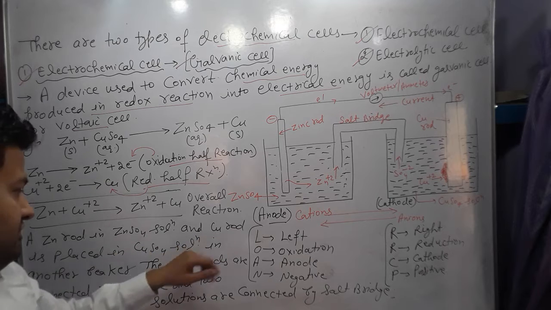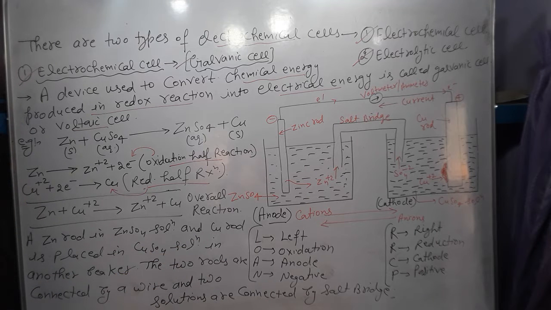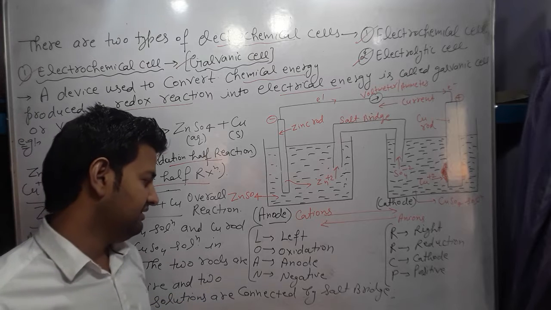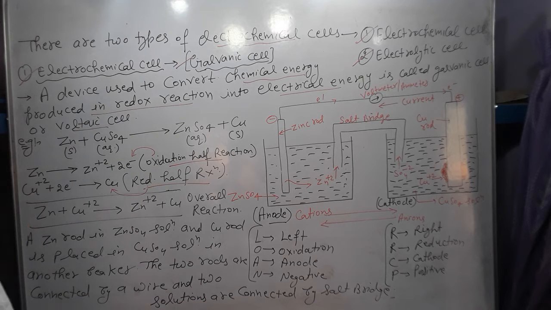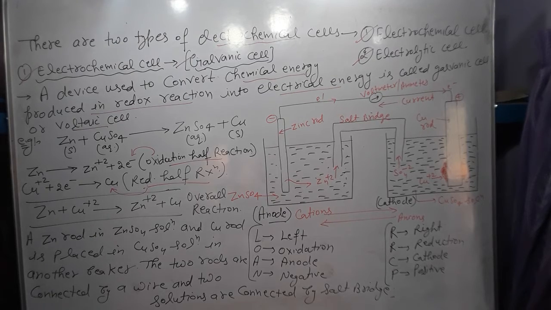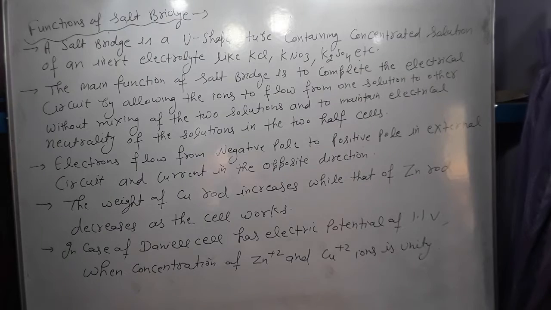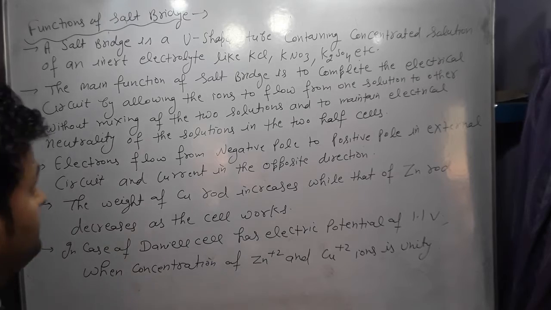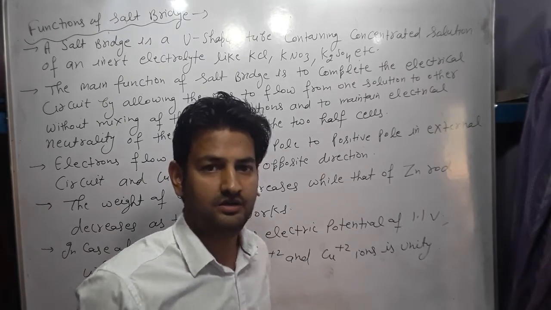Zinc rod is placed in zinc sulfate solution, copper rod is placed in copper sulfate solution. The two rods are connected by wire and the solutions are connected by the salt bridge. This is the construction of the electrochemical cell. Okay students, next is the function of the salt bridge.